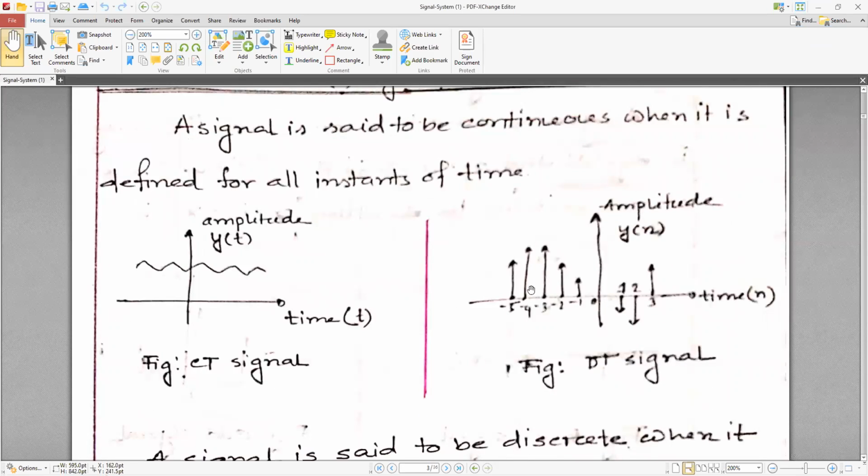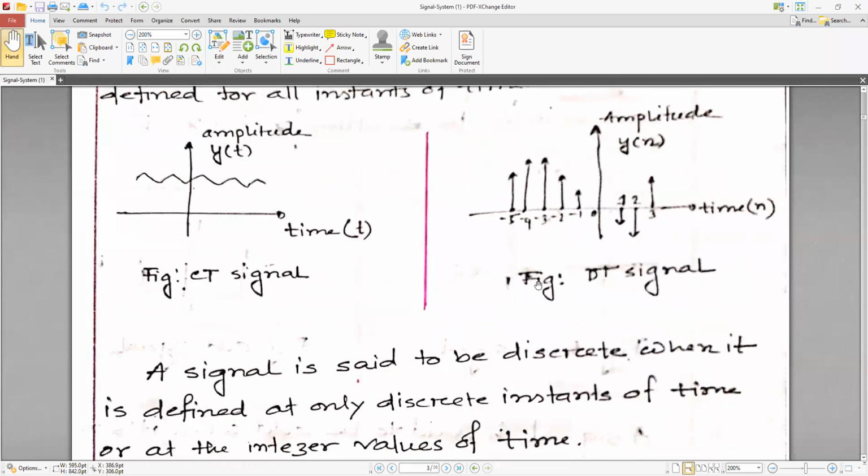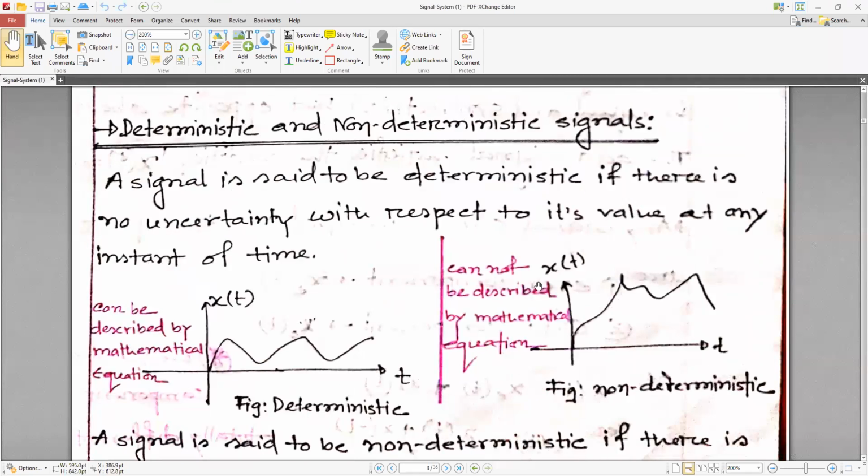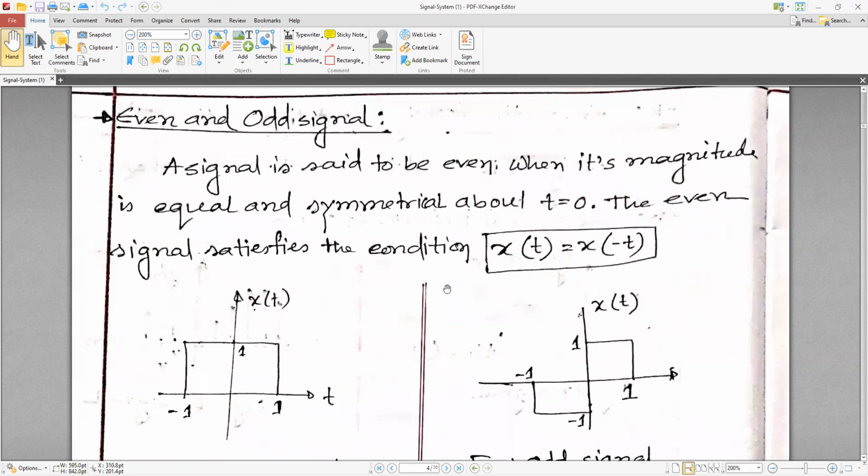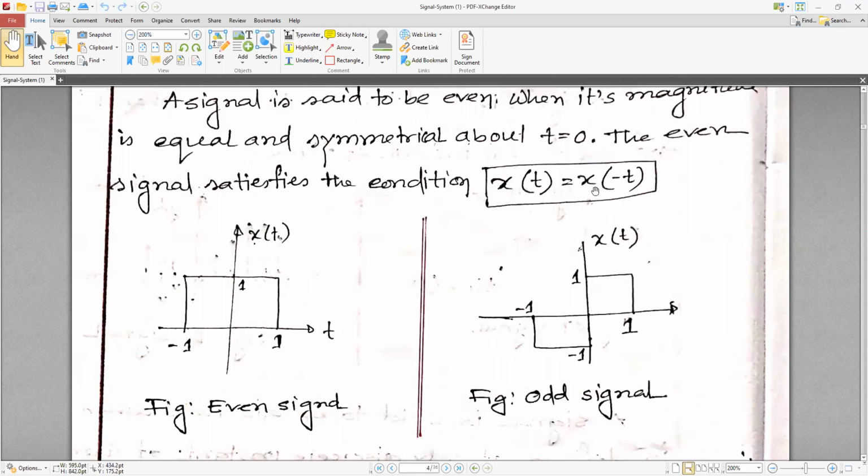This is the continuous time signal, and this is the discrete time signal. Just look at the signal; you should be able to tell what kind of signal it is. Then there are deterministic and non-deterministic signals. For a deterministic signal you can determine what the output will be, while non-deterministic means you cannot see the output. For even and odd signals, if it satisfies the condition then it is even, otherwise it is odd.